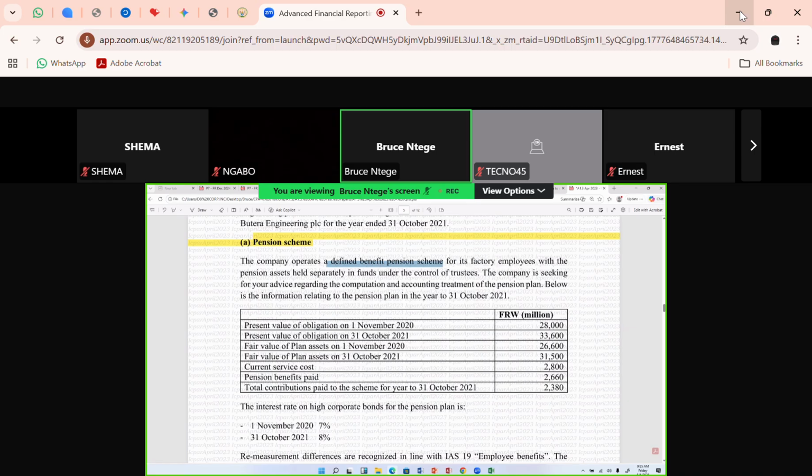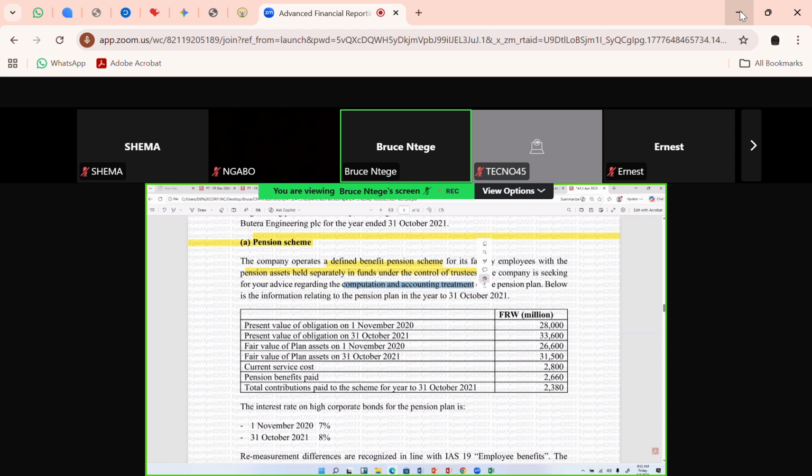It is for the employees they use in the factories. This scheme has pension assets held in separate funds under the control of trustees. So you see they're being managed separately, usually in a separate entity. And the company is looking for your advice regarding the computation. You see, there are cases where you cannot run away from computing, and then the accounting treatment, the recognition.